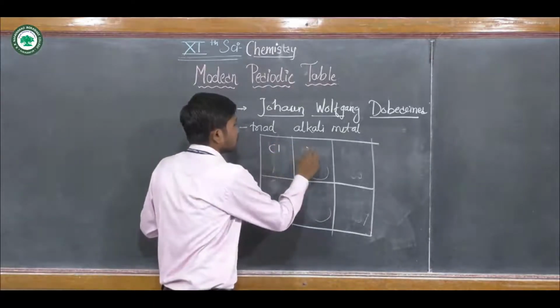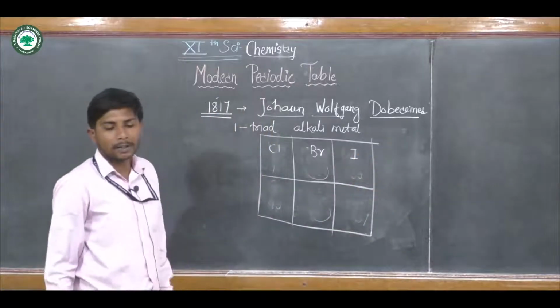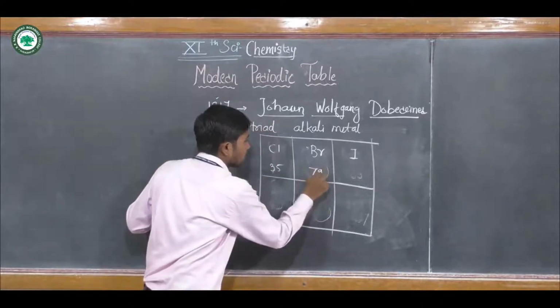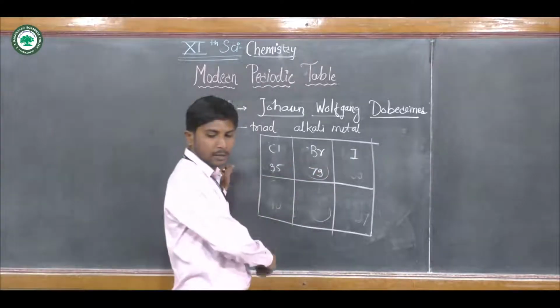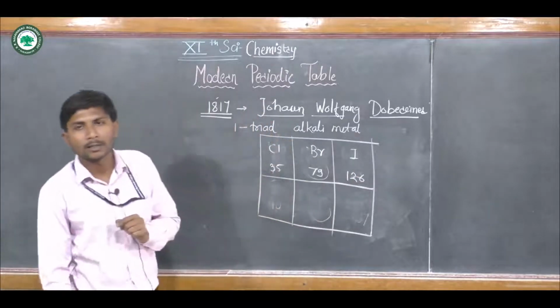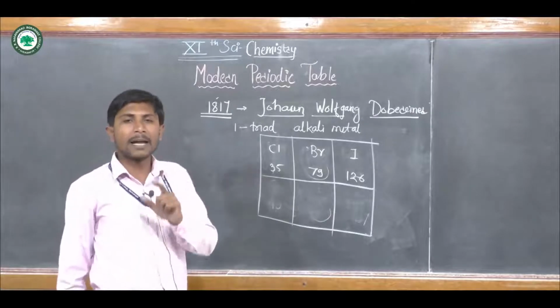Here again we can see the next examples: chlorine, bromine and iodine. Atomic masses are 35, 79 and iodine nearly 126. Next one, sulfur, selenium and tellurium.